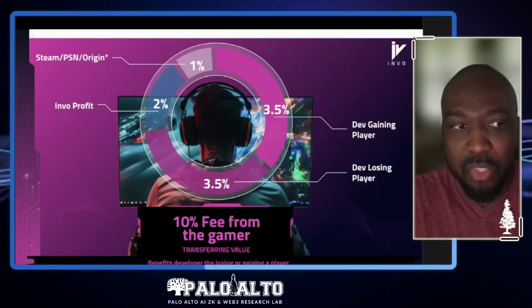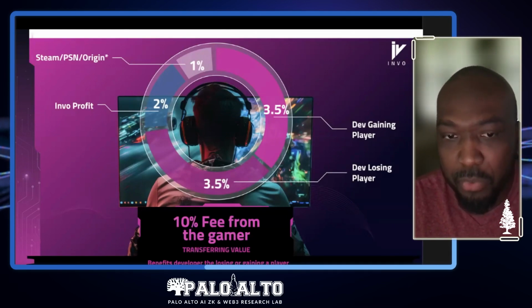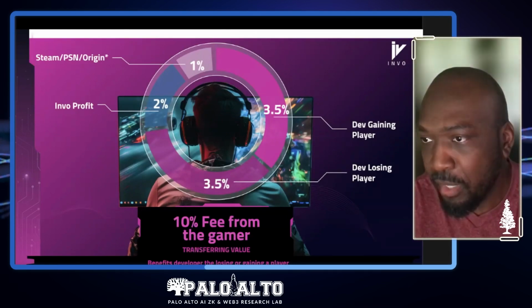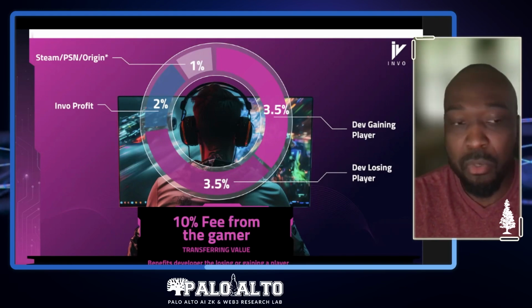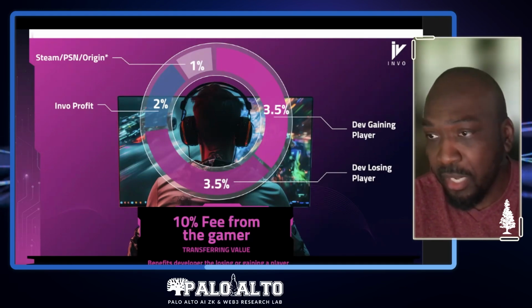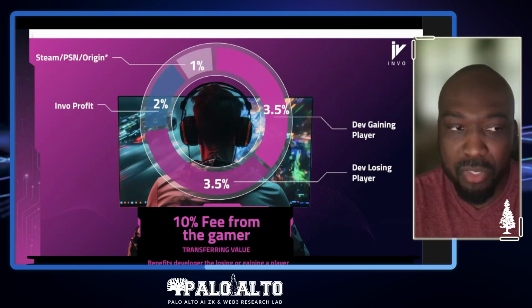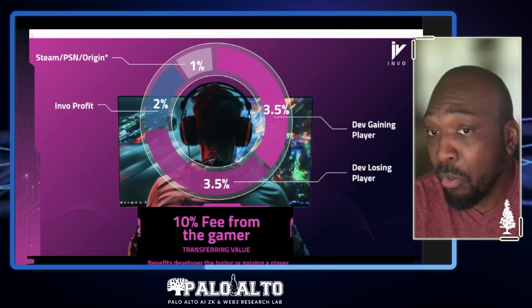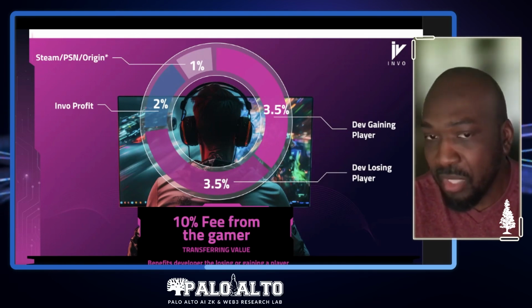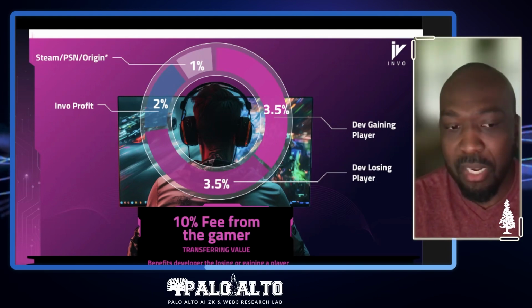Player moves cash from one game to the next. And as they do this, we charge a fee. And this fee that we charge is 10%. We give 3.5% to the developer that's losing the player. We give the other 3.5% to the developer that's gaining the player. And so if it's both of their games, they'll end up making 7% in total. We have 2% for ourselves, and we reserve 1% for Steam, PlayStation Network, or Origin, or the likes of those networks. And the reason we do that is we want to enfranchise those platforms